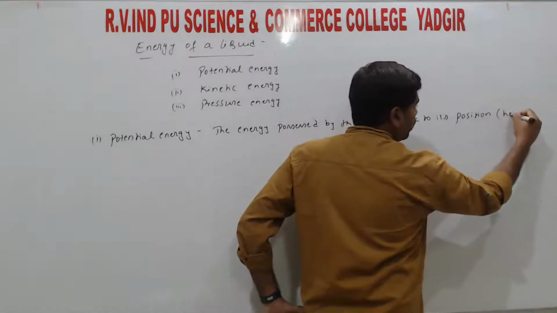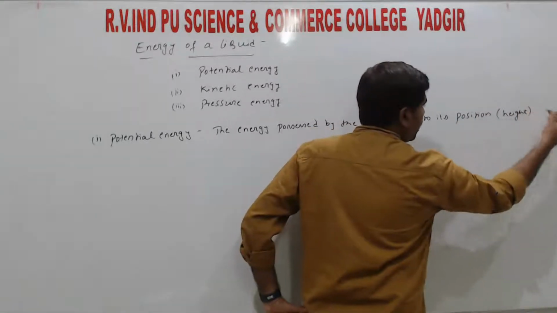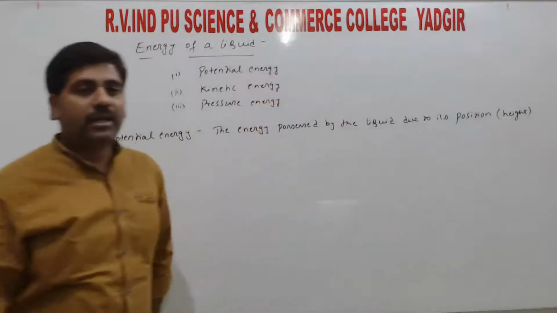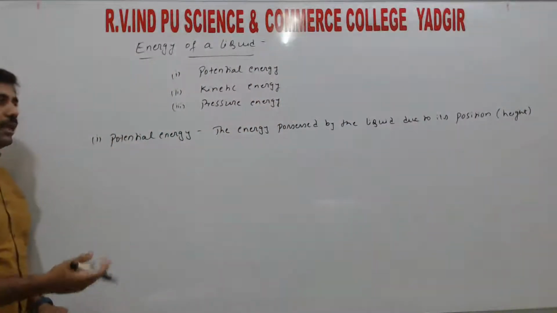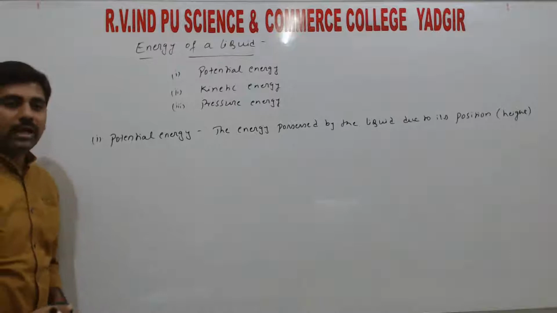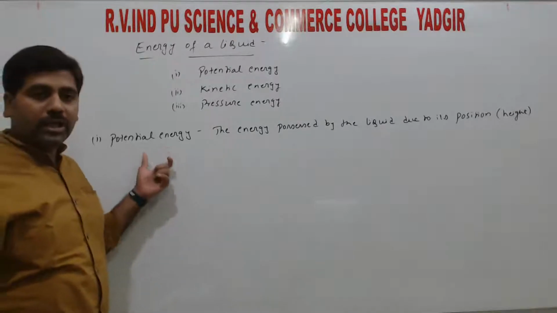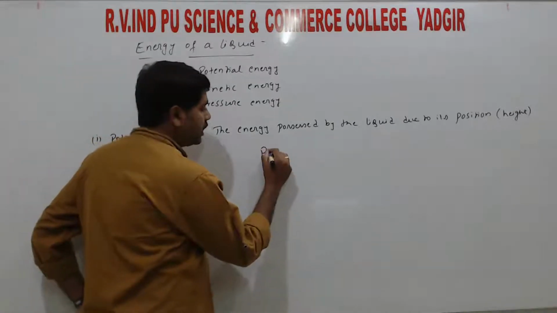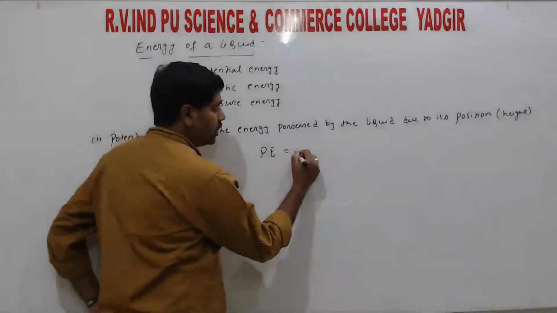Within the bracket, we can also mention height. So the energy possessed by the liquid due to its position, that energy we call as the potential energy, right? So potential energy, P.E., is equal to